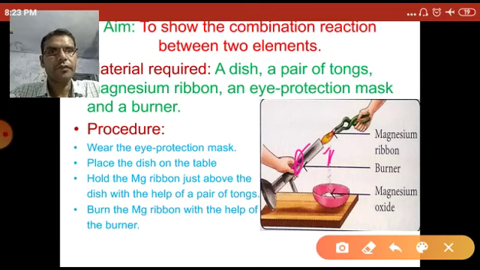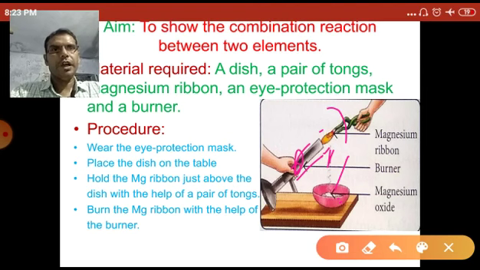So first take a dish on the table, then hold the magnesium ribbon just above the dish with the help of tongs, then burn the magnesium ribbon with the help of a burner. After burning, it produces a dazzling white light and also produces magnesium oxide.